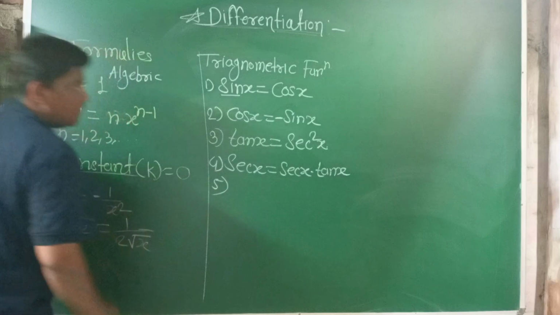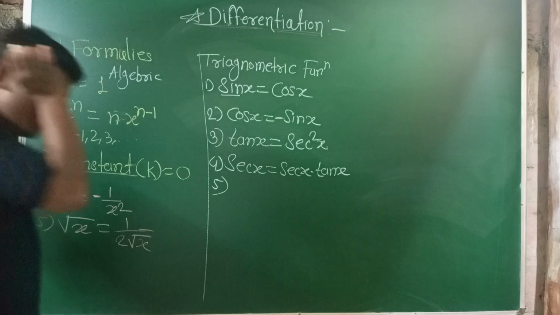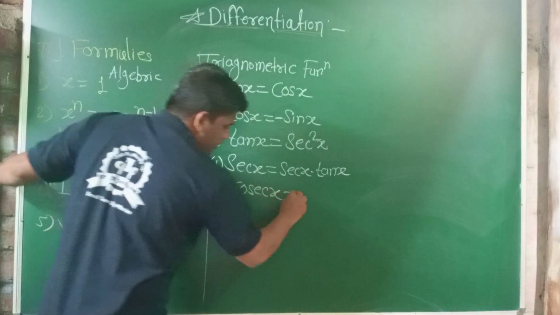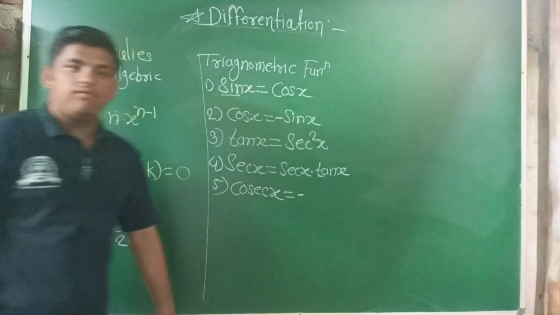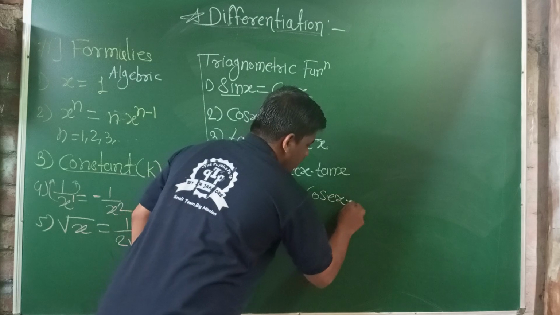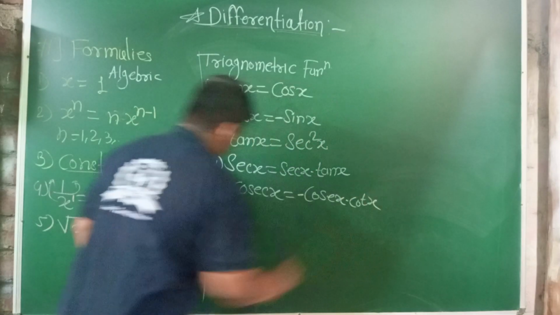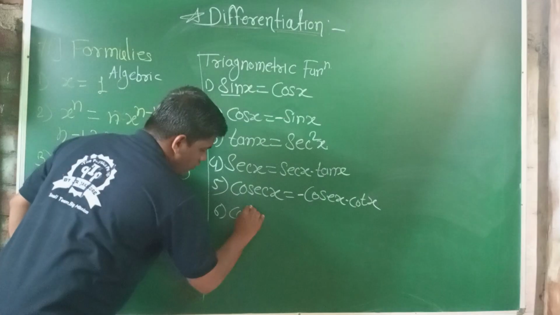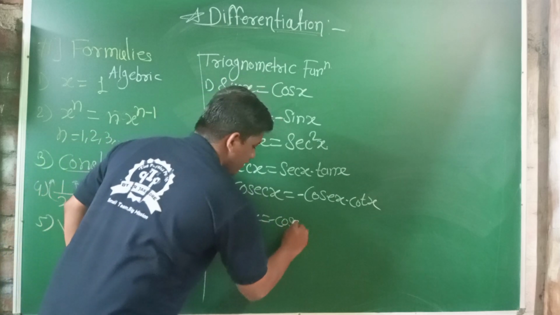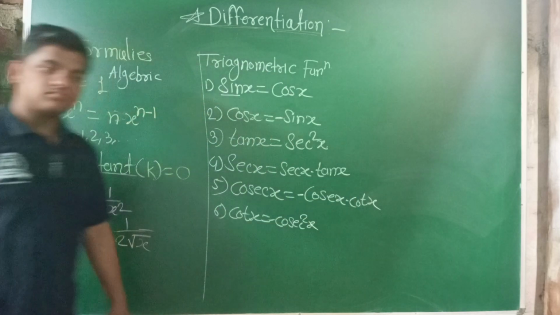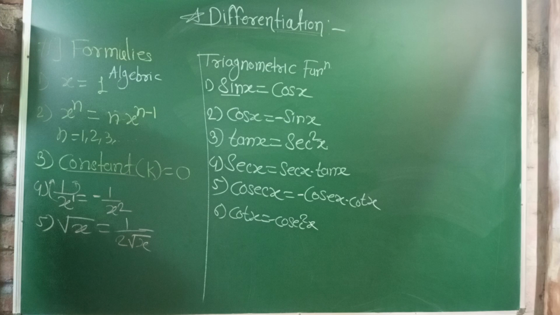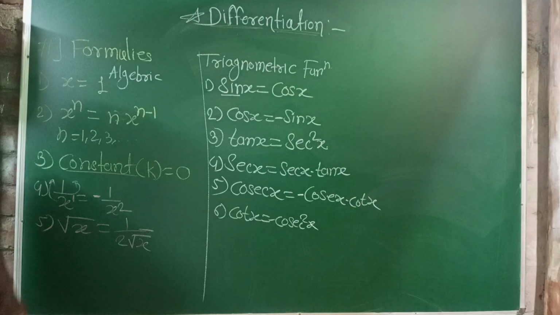And fifth of the trigonometric functions is the derivative of cosec x, which is minus cosec x into cot x. Sixth one is the derivative of cot x, which is minus of cosec square x. These are all trigonometric functions.